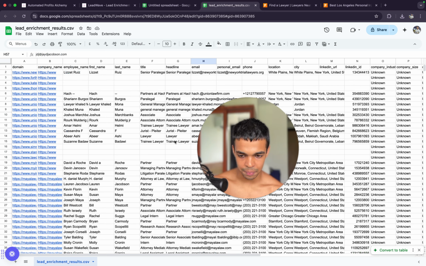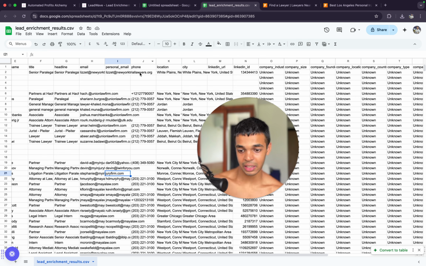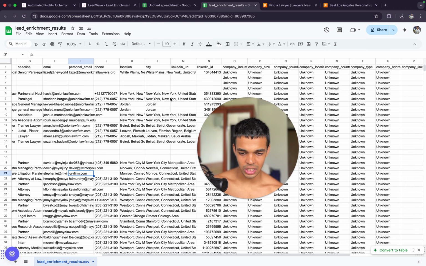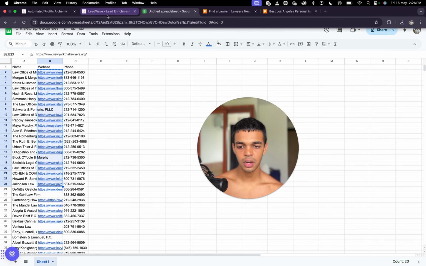You have their email addresses, and you have their personal emails as well, like the Gmail ones. Obviously it's a bit rare to have their personal emails, but the chances of you getting a reply on these are going to be extremely high because it's not their work email. You have their phone numbers as well. A lot of the time these are their WhatsApp numbers, their actual phone numbers. You have their location, where they're located, and all of that other data. So you can now use this data to reach out to them.